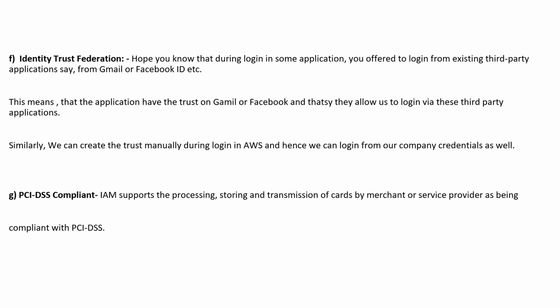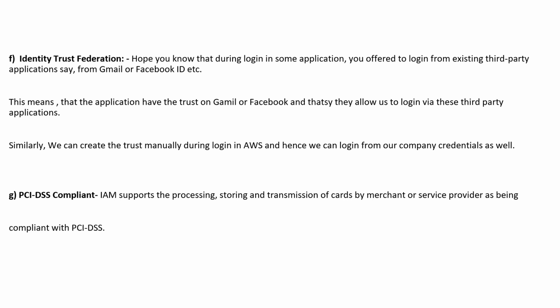Yes, identity federation, guys, very important. What is this particular feature? Let us try to understand. I hope you know that during login, sometimes an application offers that you can also log in via Gmail or Facebook. That means we can use a Gmail or Facebook ID for login to those applications, right?